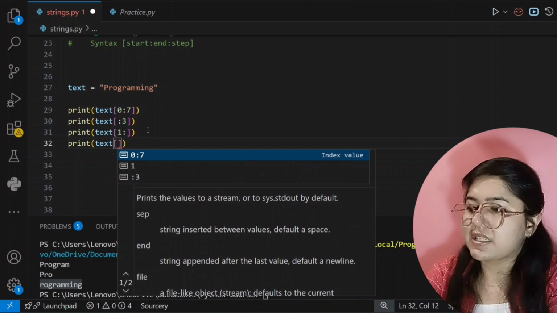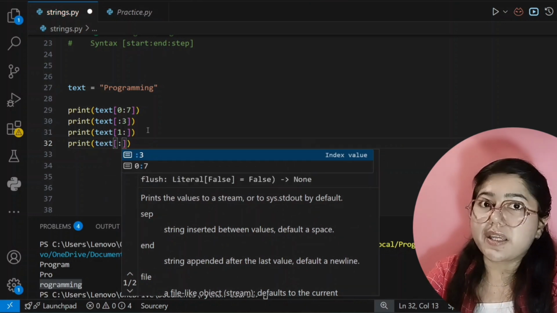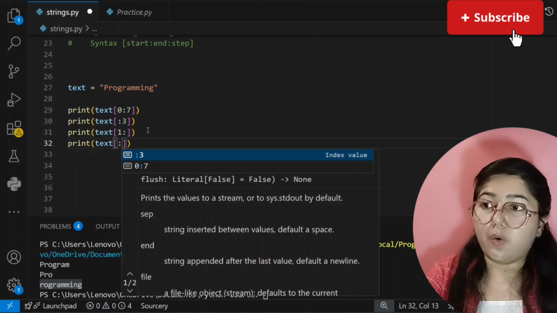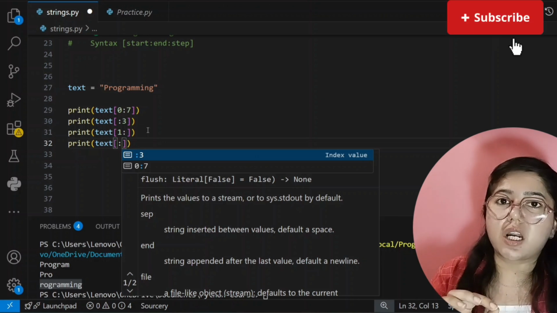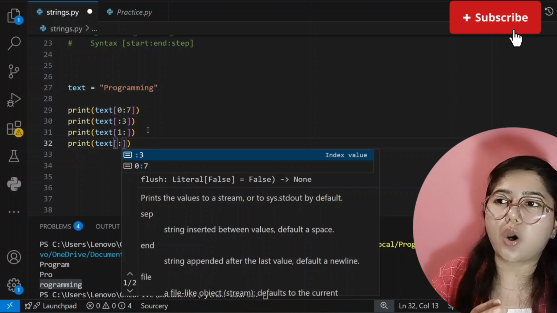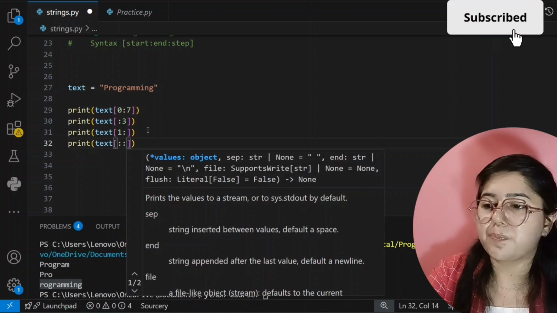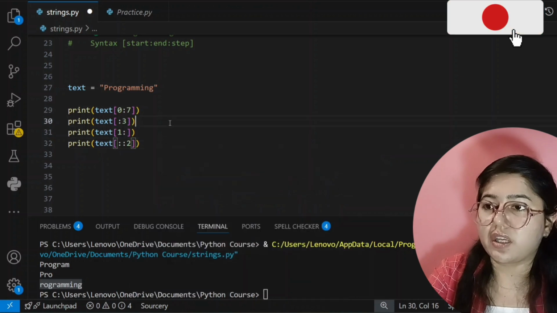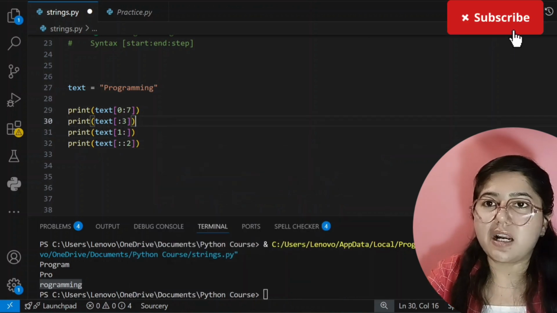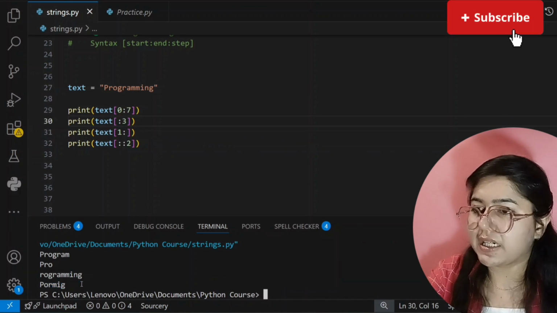Okay, so for that we will write print, then your variable name, that is text, then square brackets, and now you have to write colon twice. One colon is for the starting point and the ending point. If you want to skip every alternate character, then you have to give two colons here, then you write 2. So now it will skip alternate characters. See here, PORMIG. Yes, it's showing our correct output.